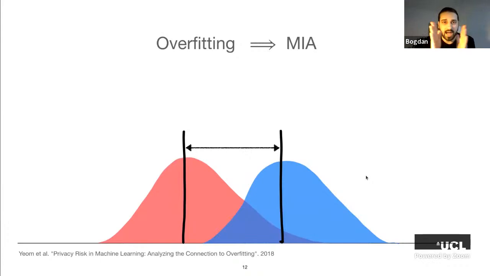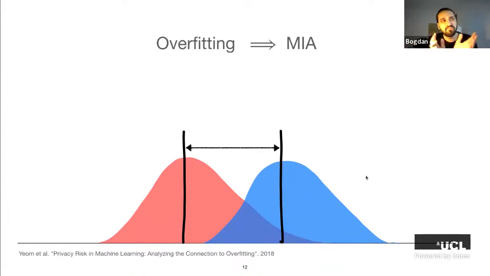So if we have a high generalization gap between these two distributions, then there exists a very simple adversary that uses some threshold on the loss value. It takes as input the loss of a challenge example. If this loss is higher than the threshold, then the adversary says it was outside of the training data set. If the loss is lower than the threshold, the adversary is going to guess that it was in the training data, right? And intuitively, if the average values of these two distributions are different enough, then this simple adversary will have non-trivial advantage, so non-trivial vulnerability, right?